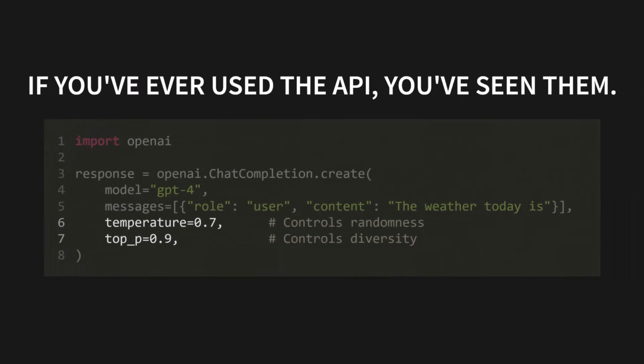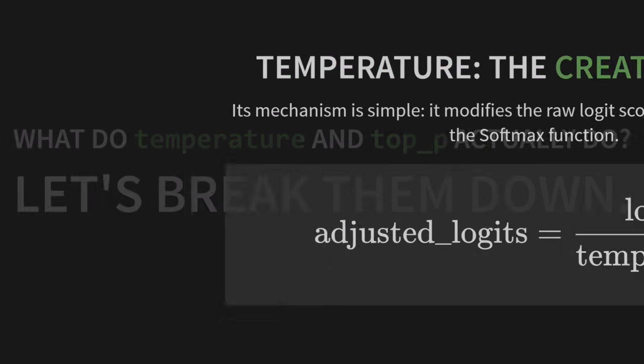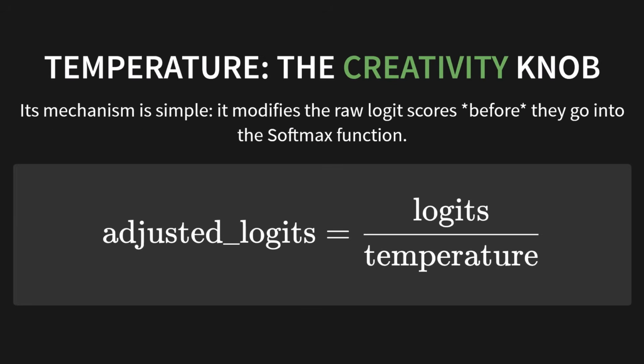Look at this code snippet. We've got our prompt, the weather today is, and then these two numbers, temperature and top P. So what do temperature and top P actually do? Let's break them down. First up is temperature, the creativity knob. Its mechanism is actually pretty simple. It modifies the raw logit scores before they go into the Softmax function.